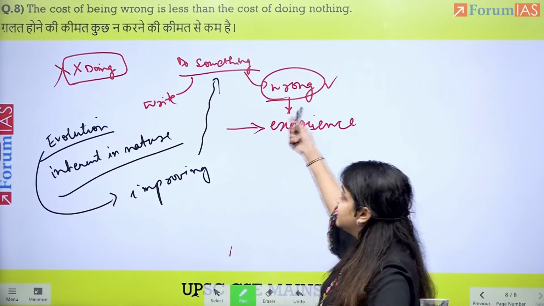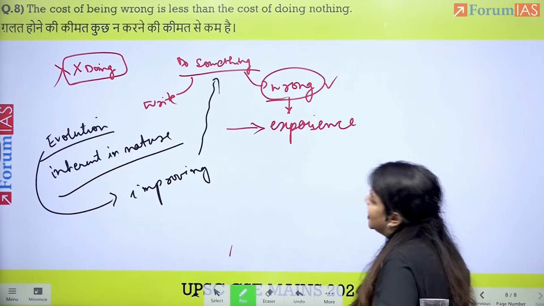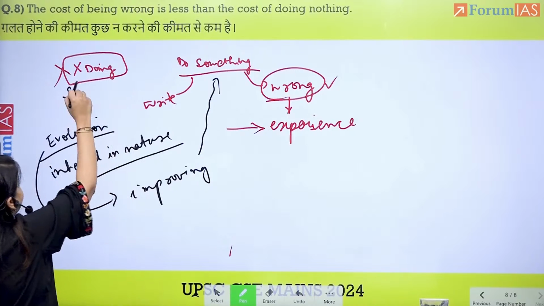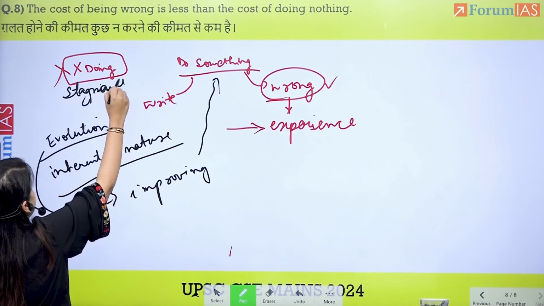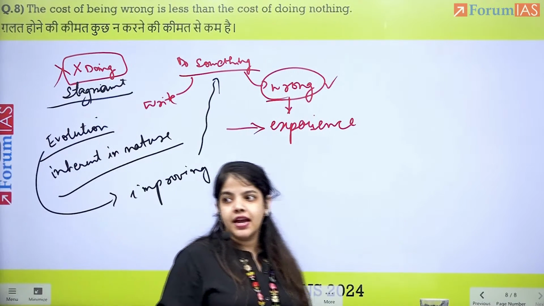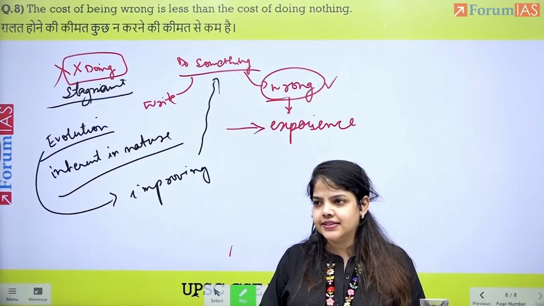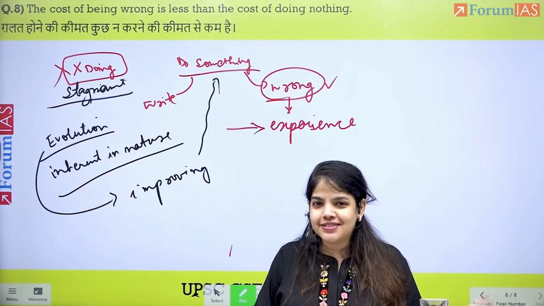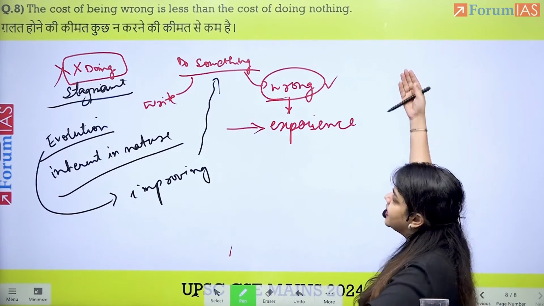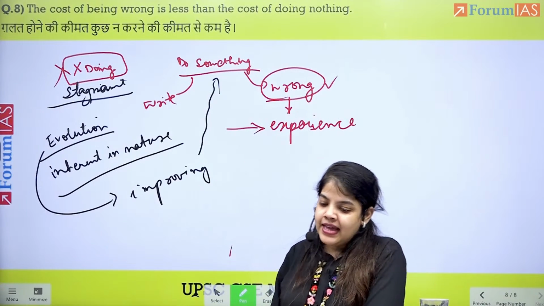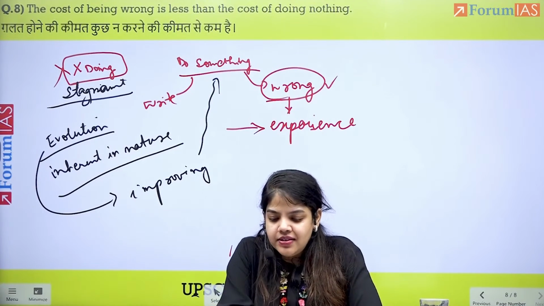Why is the cost of being wrong less than the cost of doing nothing? Because otherwise, if you do nothing, you become stagnant. And when we become stagnant, we stop growing and we rot. Change is the only constant, and all the articles that you've done in this context. We can even talk about better to best practice, which talks about evolution, constantly doing something, the cost of doing nothing, and the cost of being wrong. We can talk about perfection is not a destination, it's a journey,